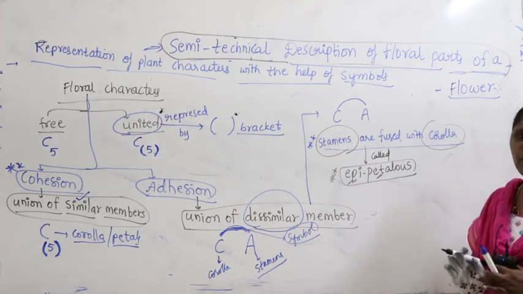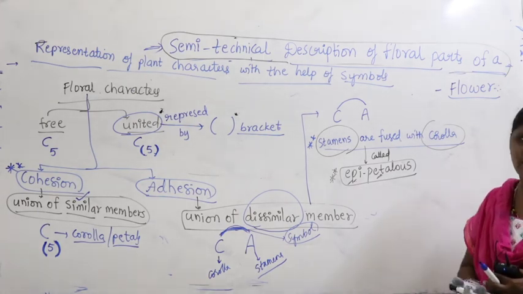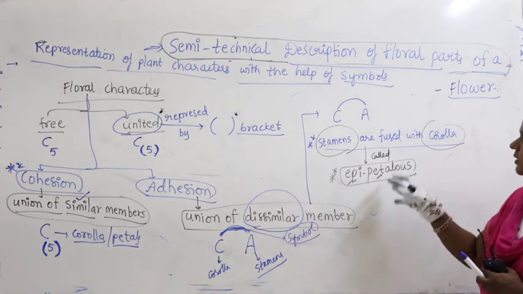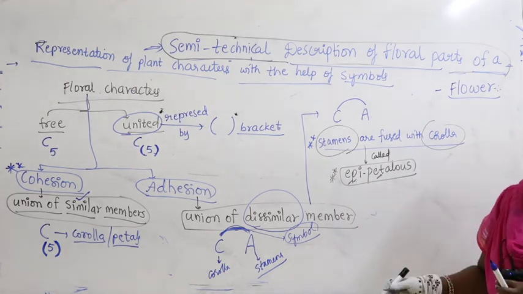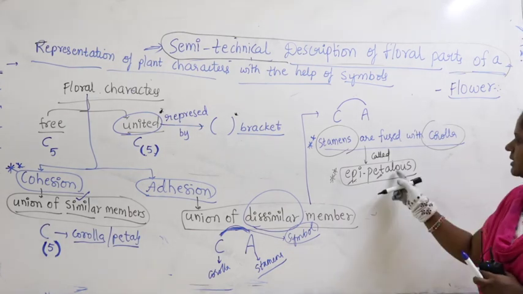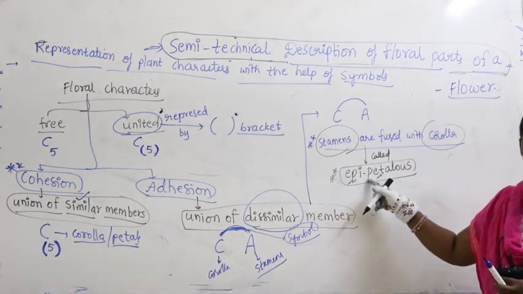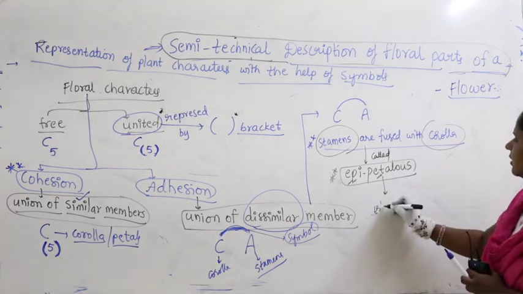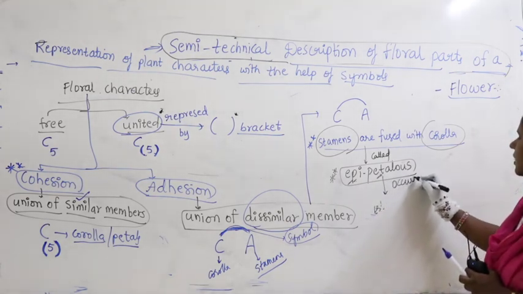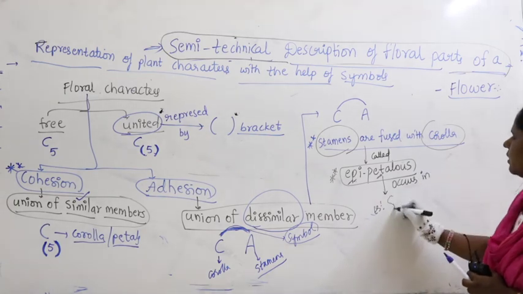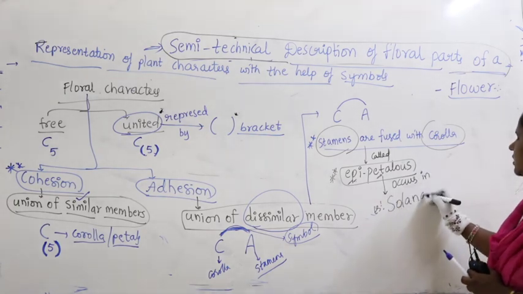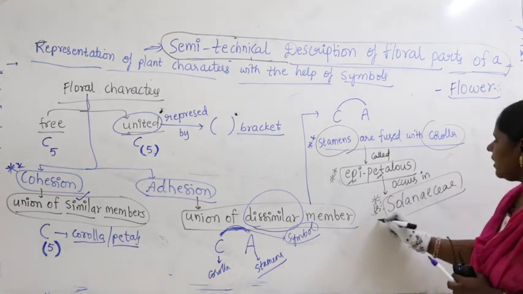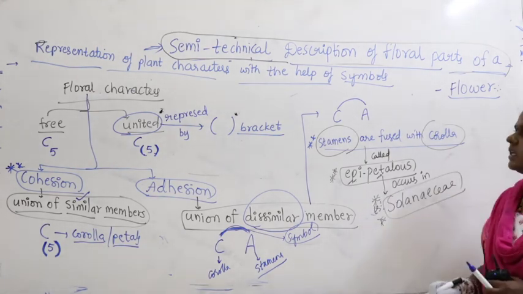That's why I told you morphology you need to revise a number of times, because morphology-related things will touch almost every chapter. In morphology we studied that when petals are fused with stamens, the condition is called epipetalous, and it is observed in Solanaceae. It is one of the characteristics of Solanaceae.